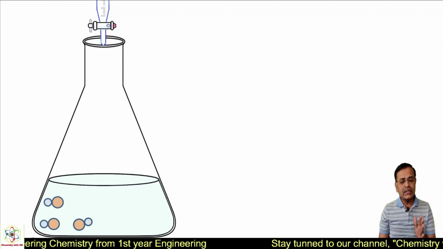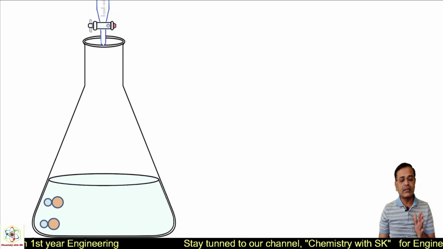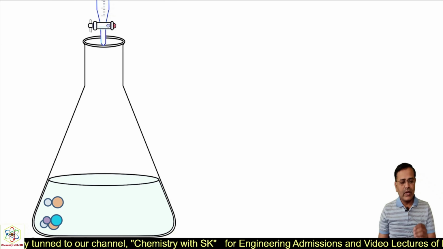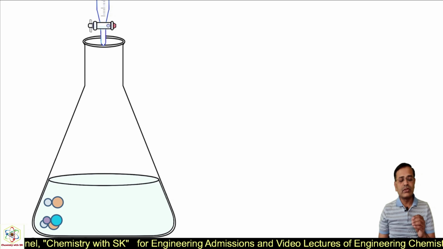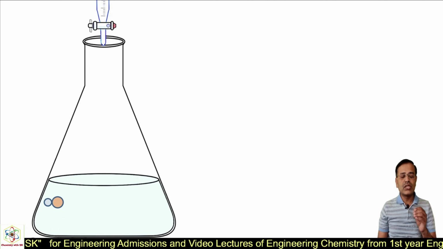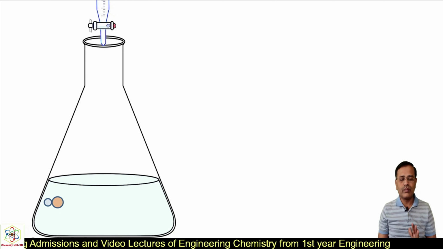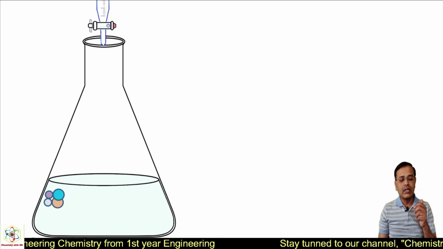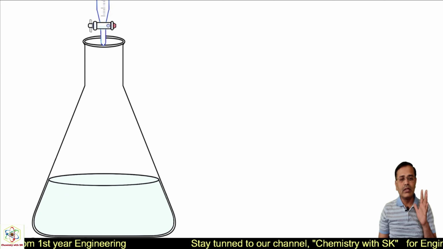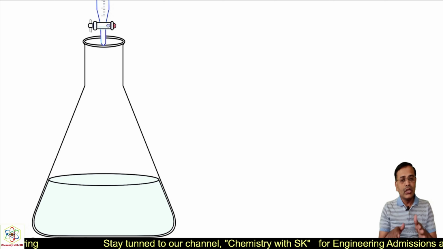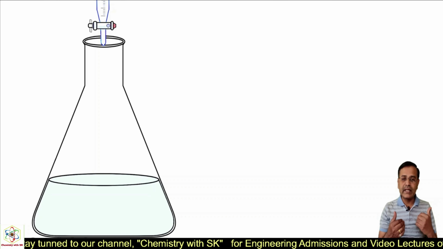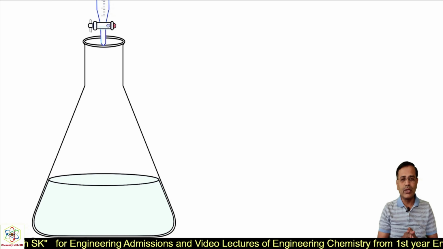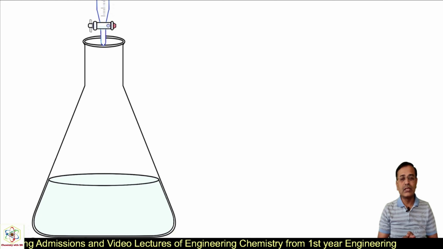Okay, so whatever HCl molecules we have taken in the conical flask are going to decrease. So in this way, step by step, there is a decrease in the concentration of HCl solution and one stage will be reached at which there is a last molecule of HCl remaining. When that last molecule of HCl reacts with the burette solution, there will be complete neutralization. And this particular point is expected to be reported as the reaction completion point, and that can be called the equivalence point.